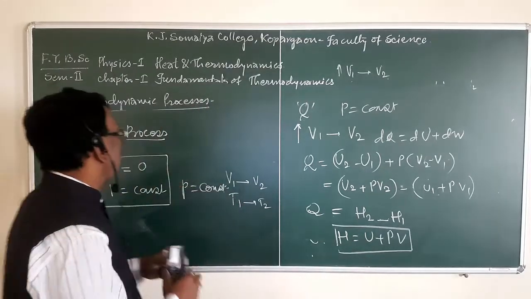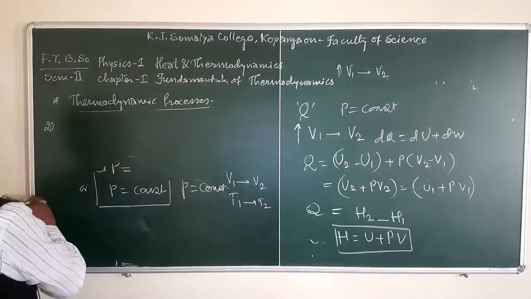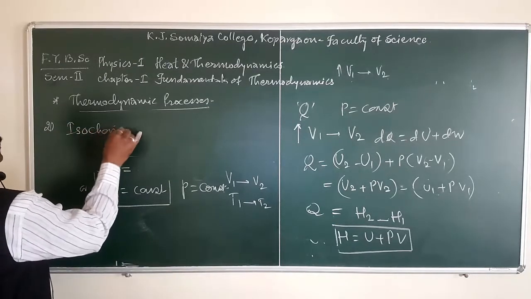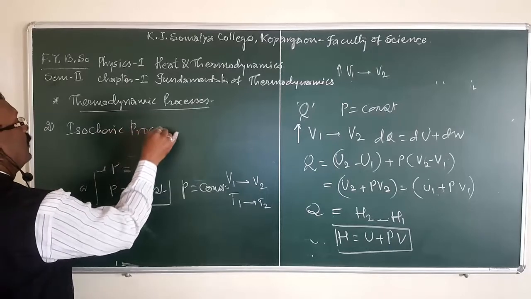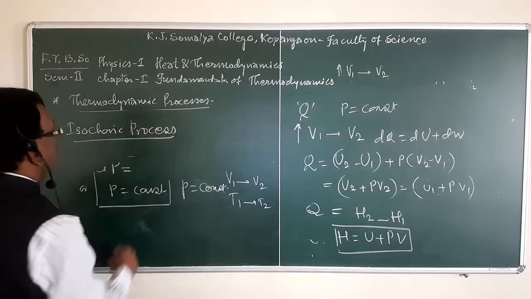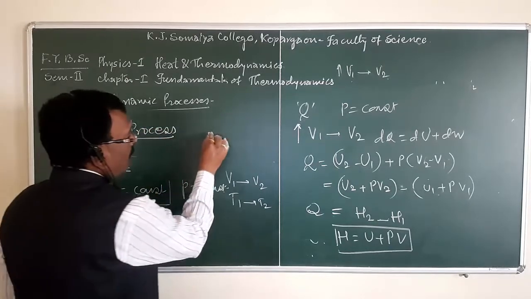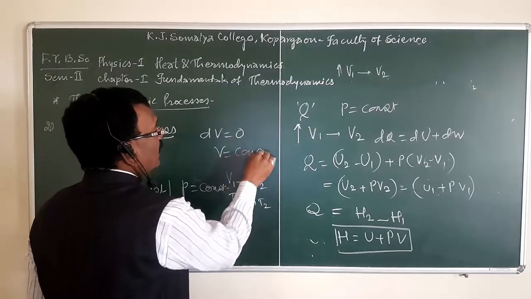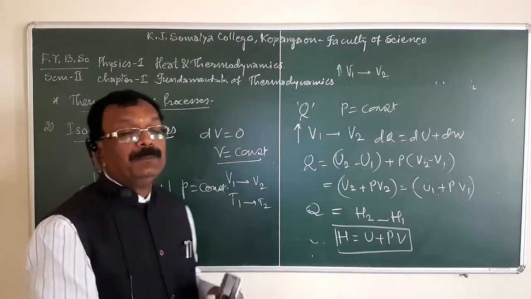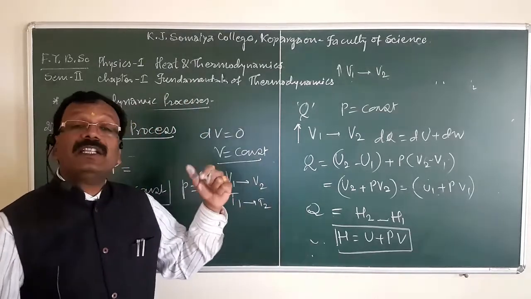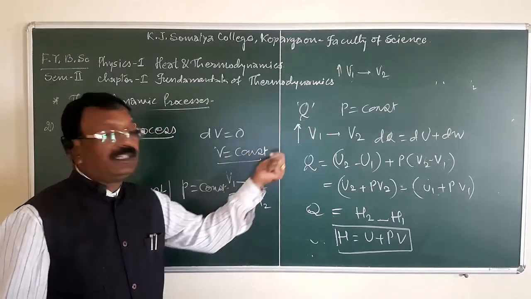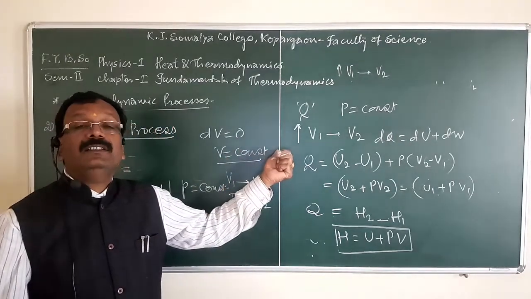Now the last process, isochoric process. In isochoric process, change in volume is equal to 0, that is V is equal to constant. Or in simple words, if a system undergoes a change in which volume is kept constant, then such a process is called isochoric process.